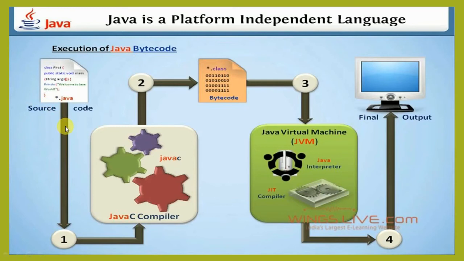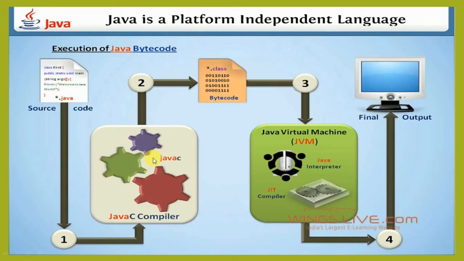Here it is shown why the Java platform is an independent language, through the execution of Java bytecode. First, you write the source code in Notepad, or another text editor such as Eclipse, and add your Java source code. Second, by using the Java compiler, you compile your program, which I will show you in one simple program. It will generate a class file.